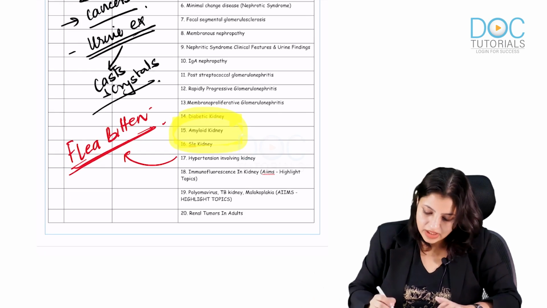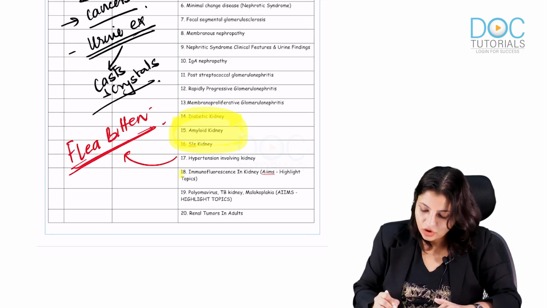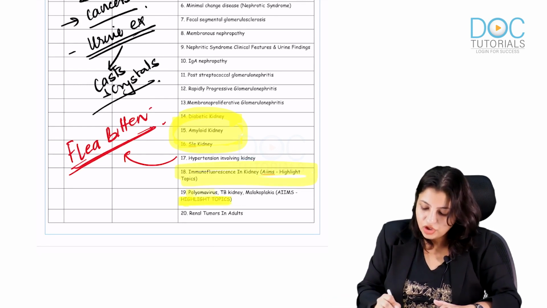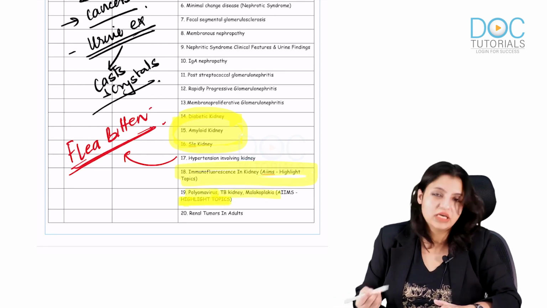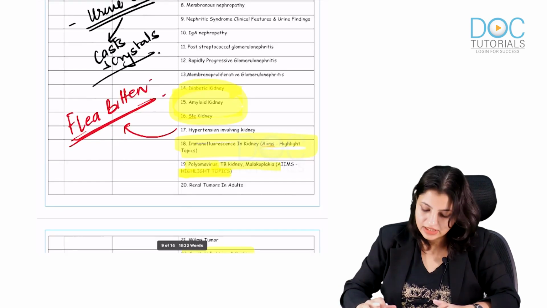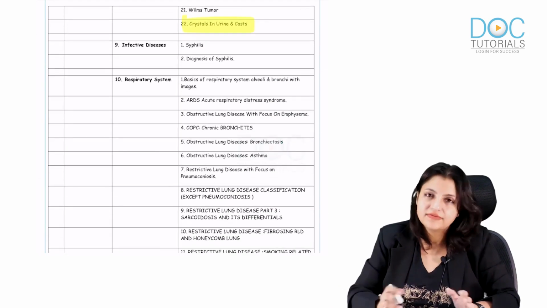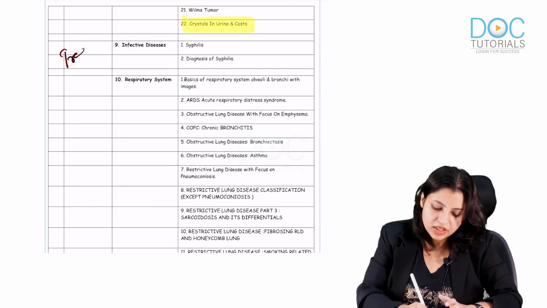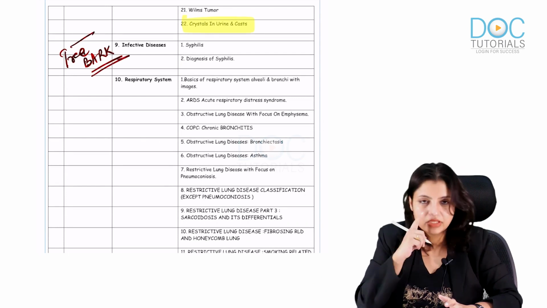Now there are some AIIMS highlight topics, like all the total immunofluorescence in the kidney revision. Again, polyoma virus, TB kidney, malakoplakia is a highlight topic which can come in your central exams. Now infective syphilis is there, but not very important. Only one point I want to highlight here, tree bark appearance. Remember this tree bark appearance and see that image.